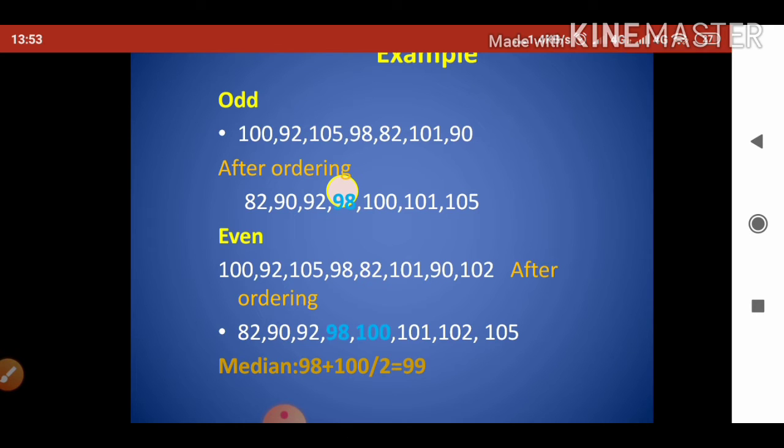So when an even number of items are there, after arranging them in ascending or descending order, you have to find the average of the two middle values. That is the average of the n by 2th value and the (n plus 2) by 2th value. So here the answer is 99 for the even number of items.